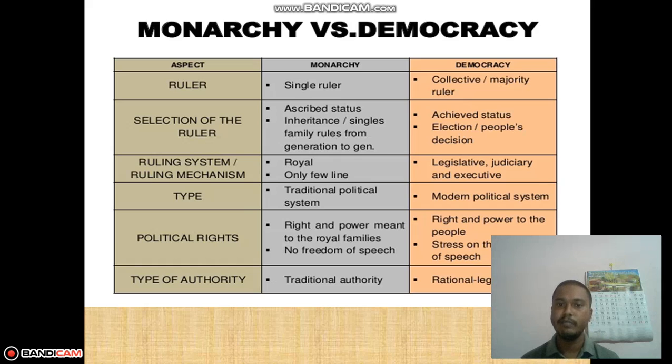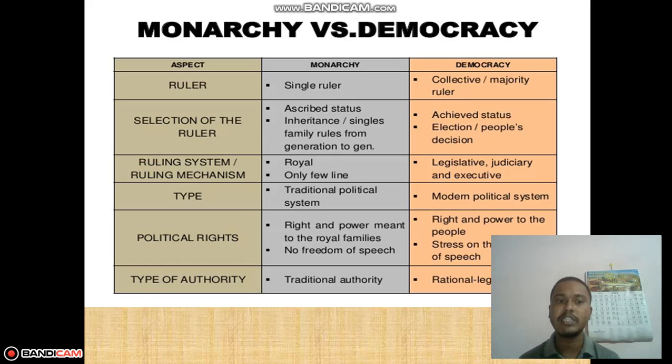Political rights. In monarchy, the right is only for the royal families and there is no freedom of speech for people. But in democracy, the people have the right, the people have the power, and there is a proper freedom of speech. We do have freedom of speech.